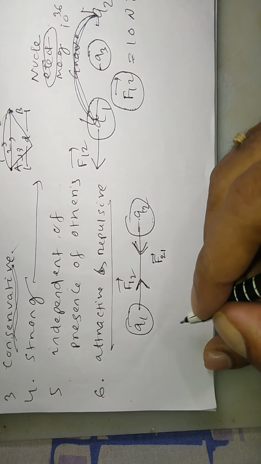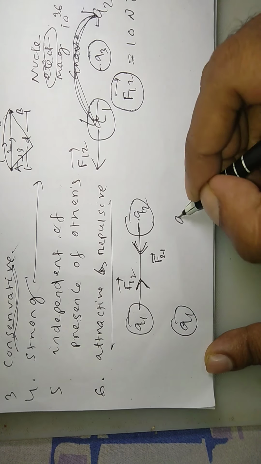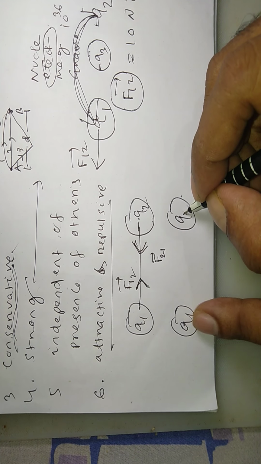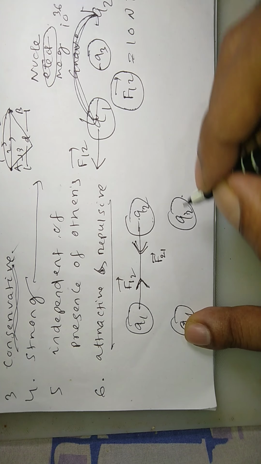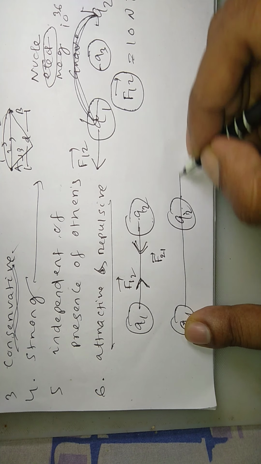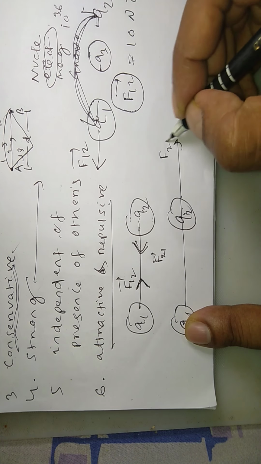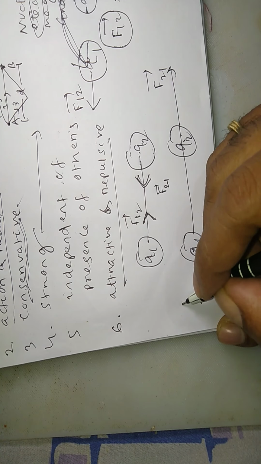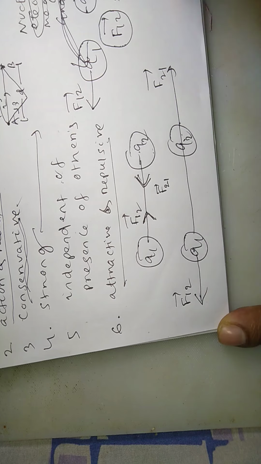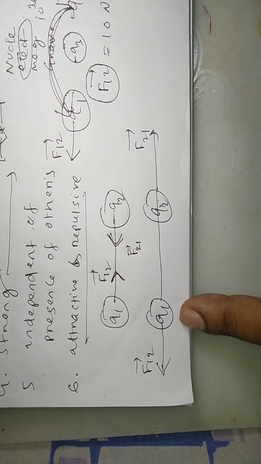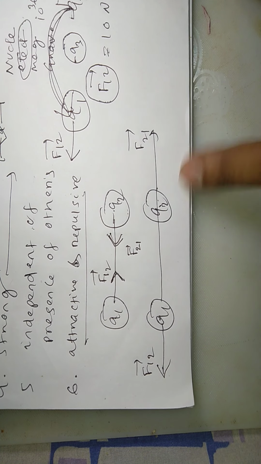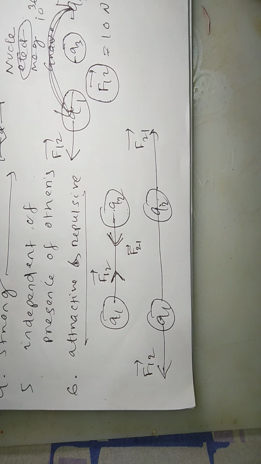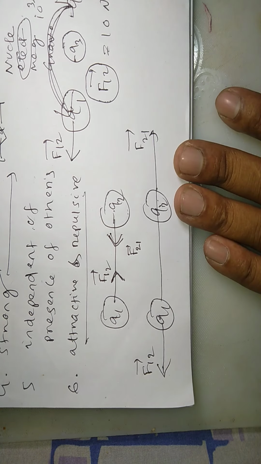And if the charges are similar, this is Q1 and Q2. Similarly, if we talk about the direction of force on Q2, Q1 will repel it, so Q2 will move away from Q1, that is the force on 2 due to 1. Similarly, this is the force on 1 due to 2. So mind it, the direction of force will be different, so be careful while using the direction of force on a particular charge.